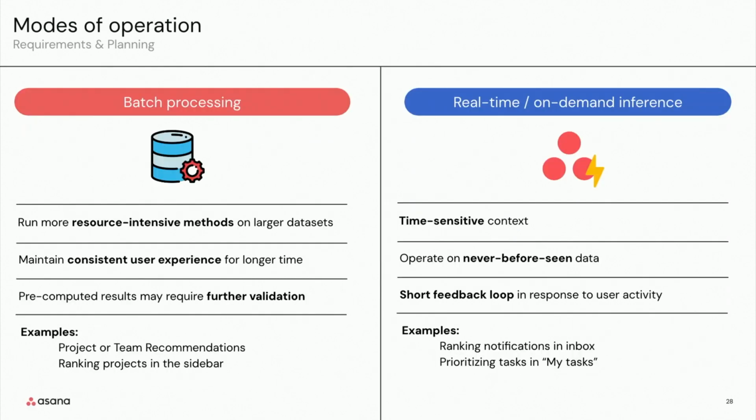Now, the product use case itself will also dictate the mode of operation needed for each ML model. For use cases in, say, navigation and recommendations, it made more sense to do batch processing because they were resource and data intensive. And customers would also be less surprised if the results remain consistent over time. However, for use cases that were centered around prioritization, it was more important to use fresh, time-sensitive input data and maintain a short feedback loop, so that in those cases, we would have to do real-time on-demand inference.